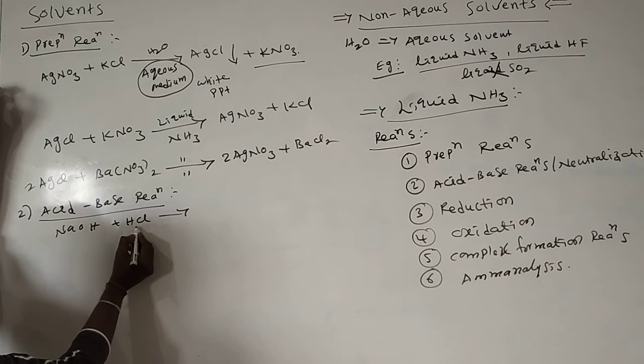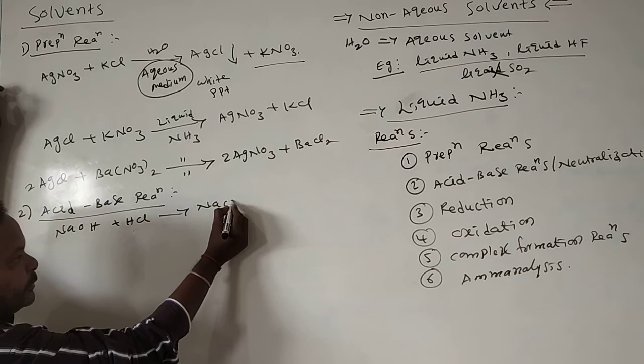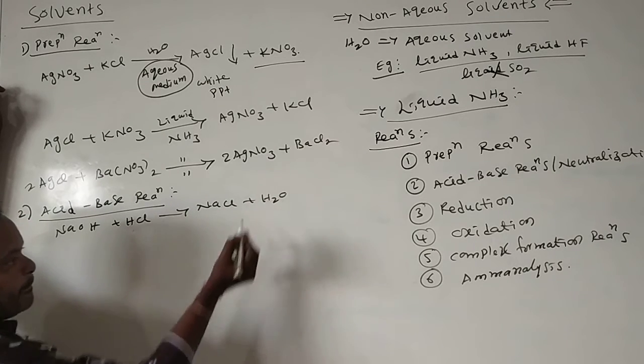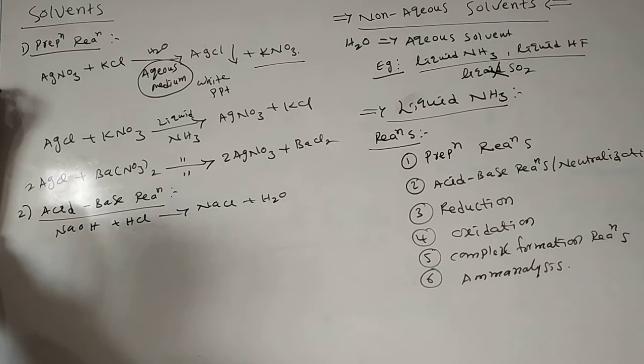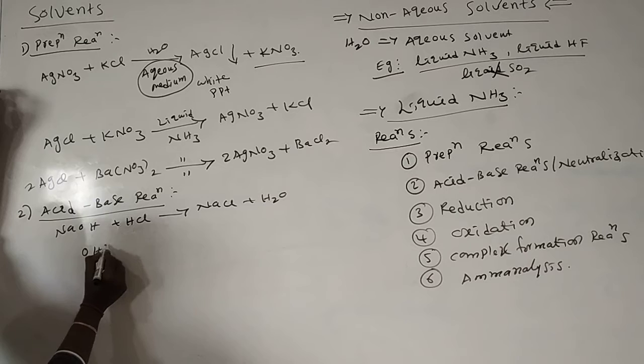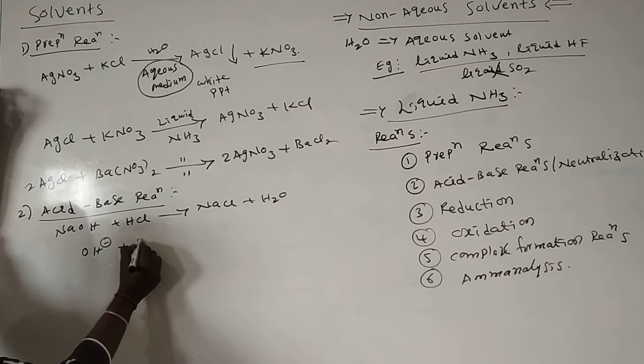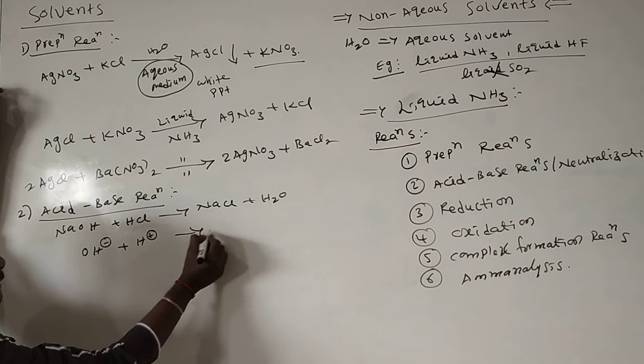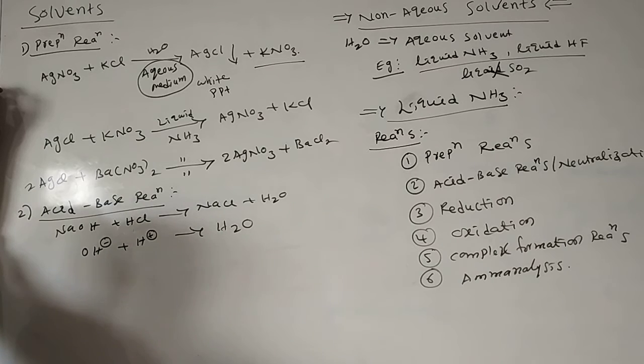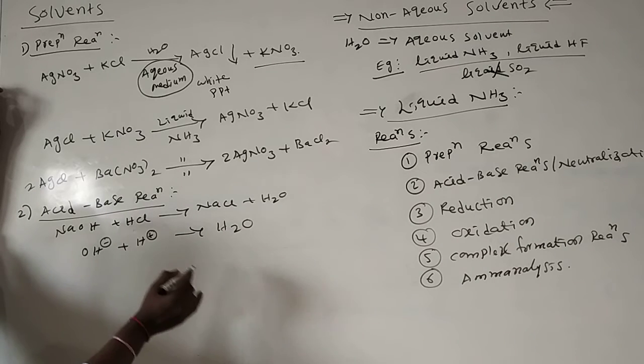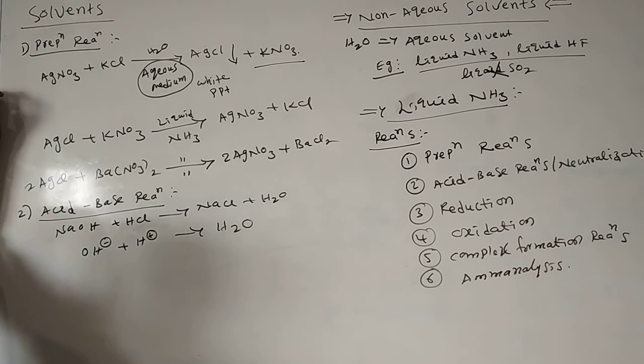This is the base, this is the acid, and it forms sodium chloride plus water. How was this water formed here? Sodium hydroxide releases OH minus, HCl releases H plus, and they form water. This reaction we call neutralization.